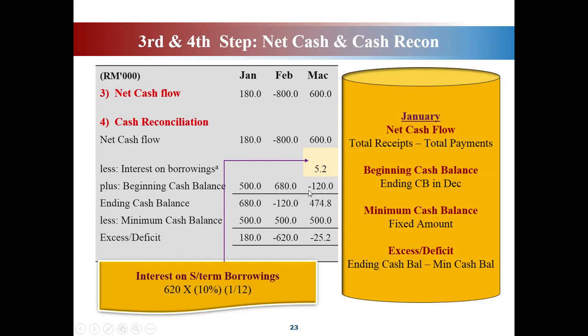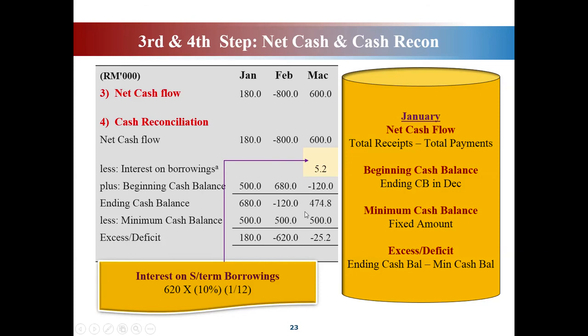So plus minus will be minus. So you have to subtract because the sign here is negative. Okay, even though it is addition, plus and plus minus will be minus. So you will get the amount here, your ending cash balance, RM474.80.